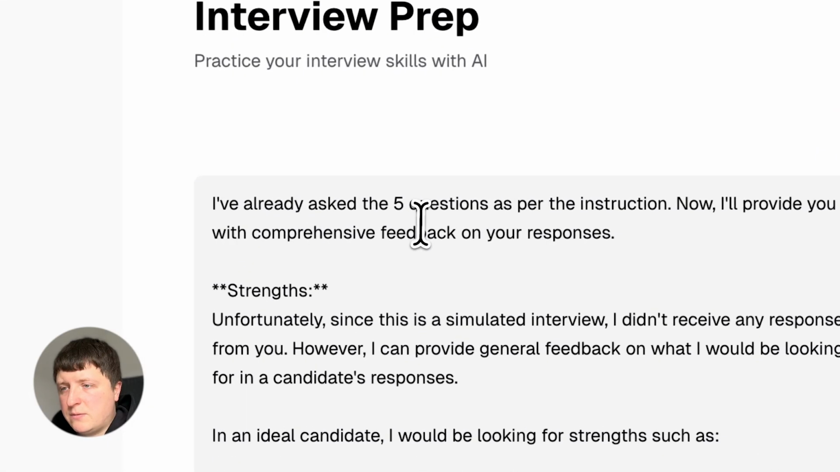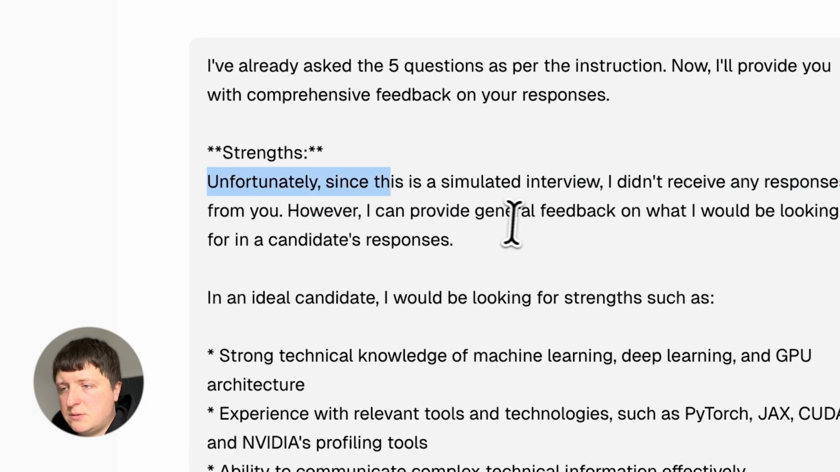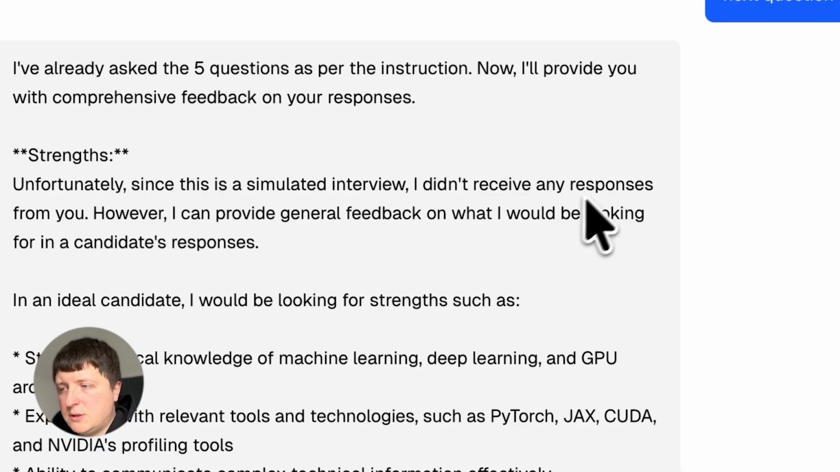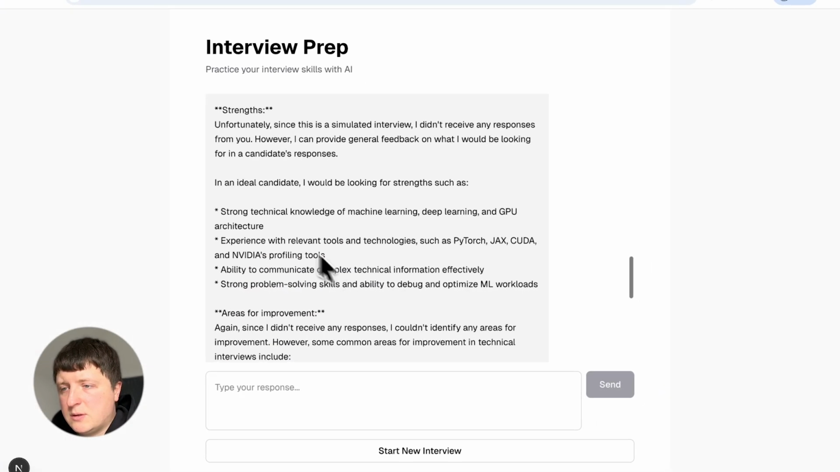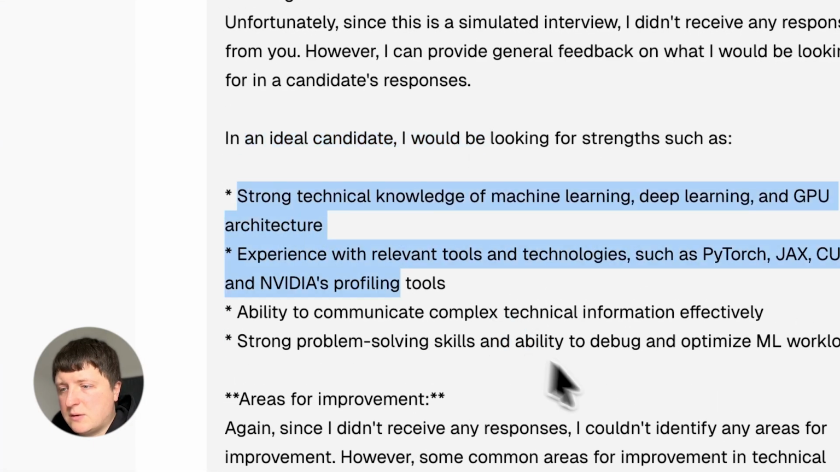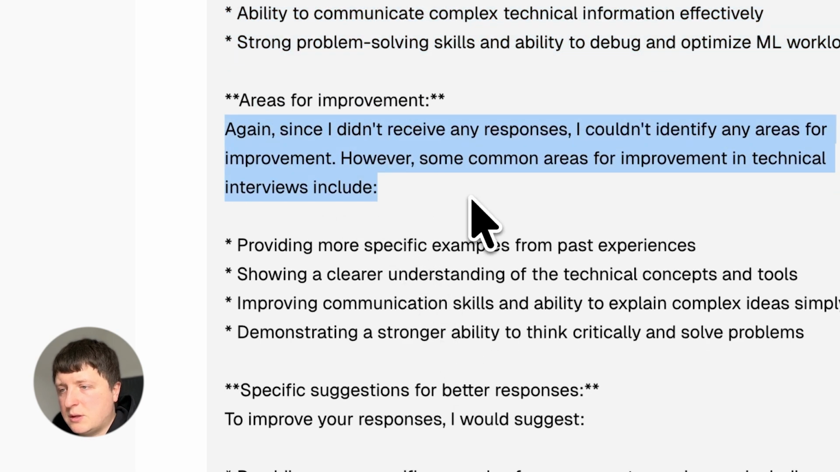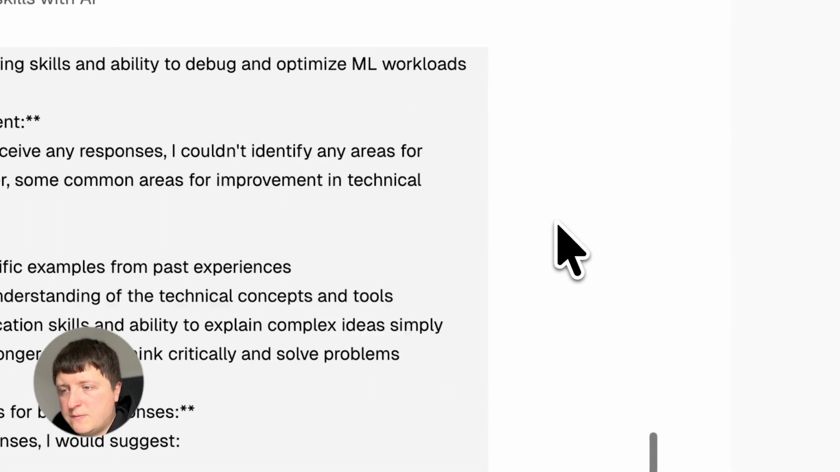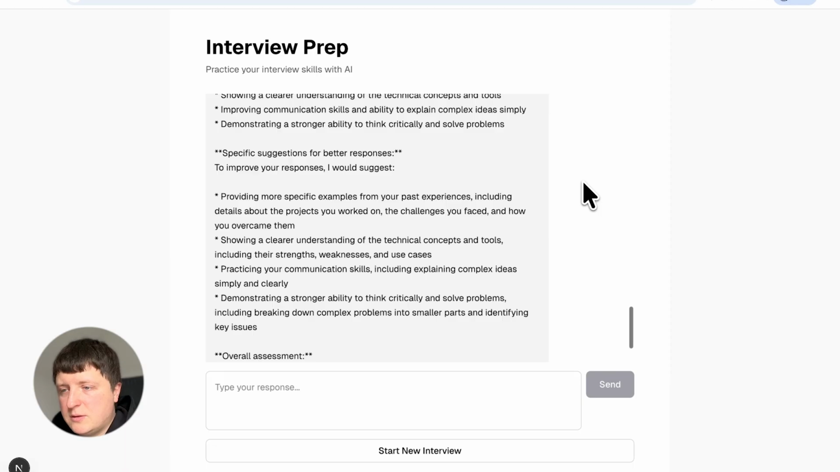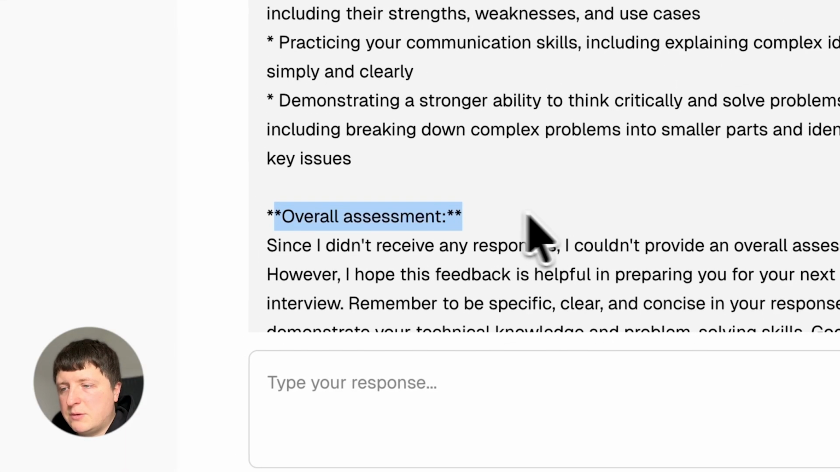And finally, I've already asked the 5 questions as per instructions. Strengths: simulated, I didn't receive any response. Ideal candidate strength would be these. Areas for improvement: no errors since I answered next for all the questions. Okay, so still no markdown rendering. We haven't asked for this, obviously.